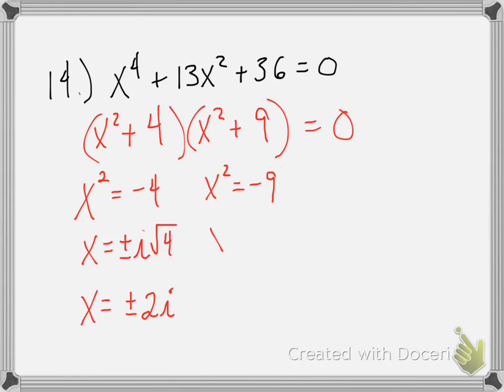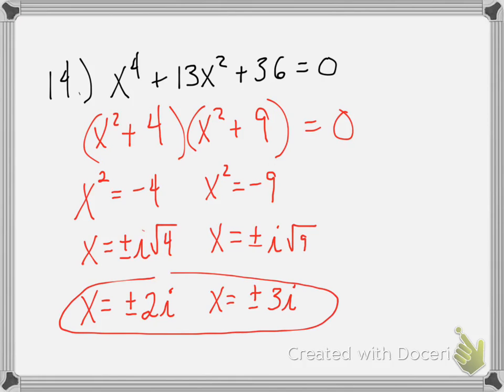Over here, when I take the square root, plus or minus i square root of 9, and then the square root of 9 is 3, so I get plus or minus 3i. And these are my 4 answers here. See, here I actually get imaginary answers.